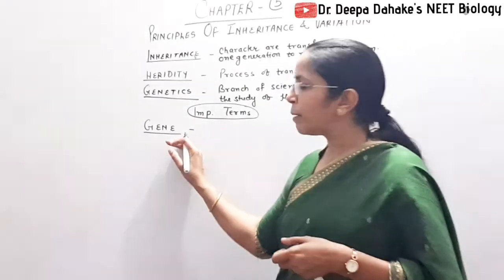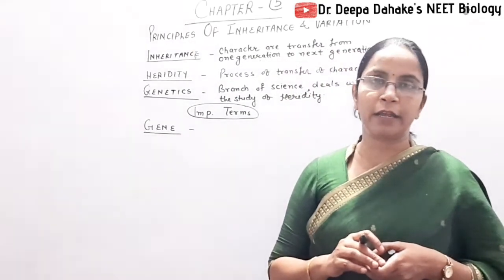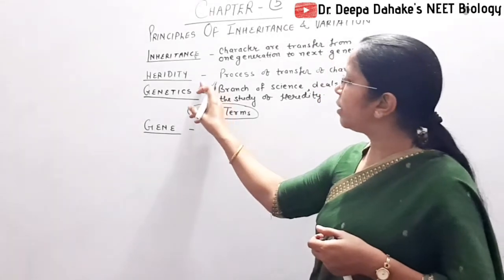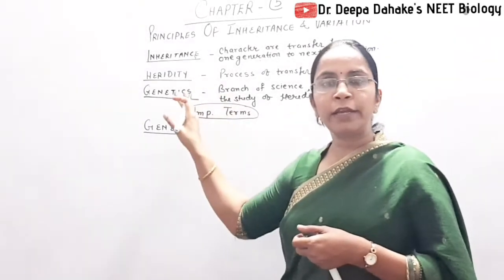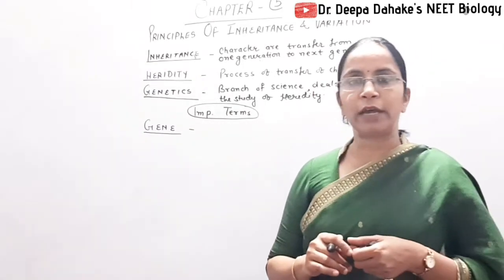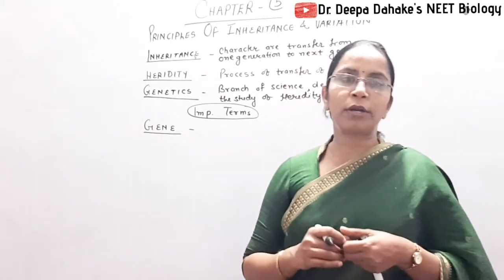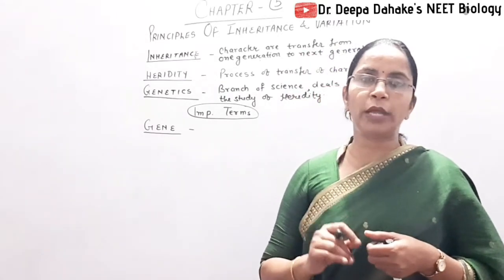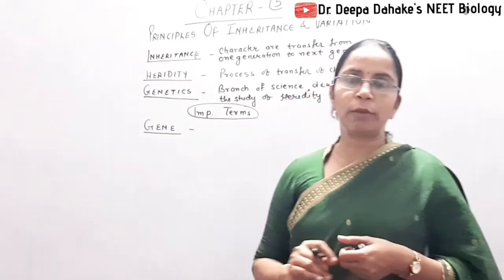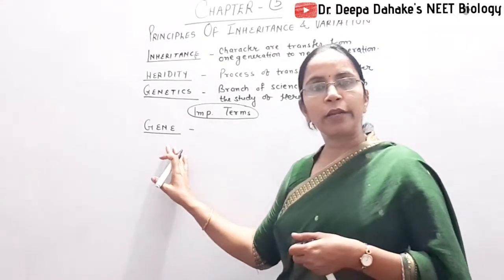You simply remember gene as the unit of heredity, because in this chapter we deal with the process of heredity, or phenomenon of inheritance, and heredity takes place due to some unique particular units. These units of heredity are called genes.